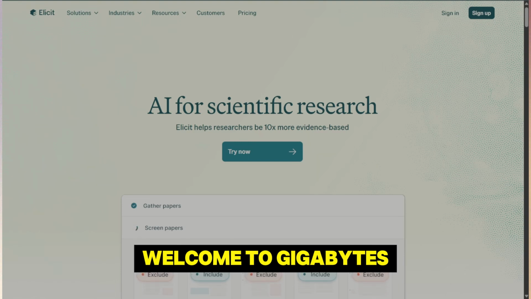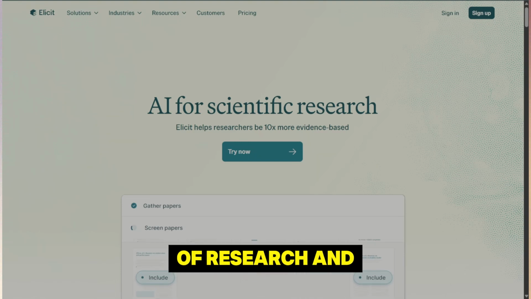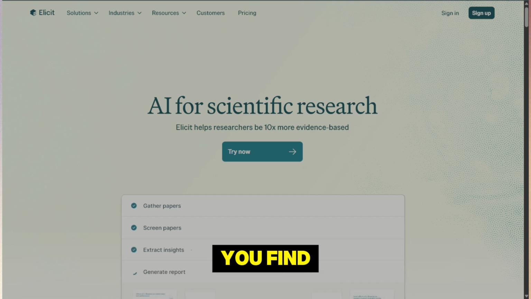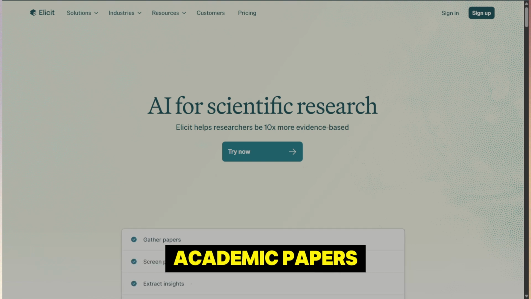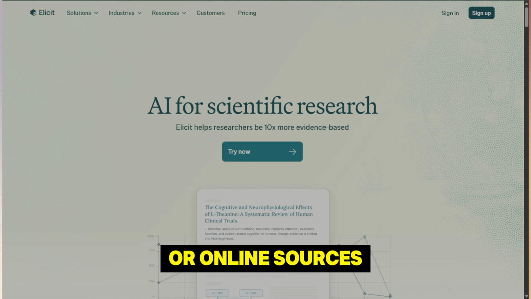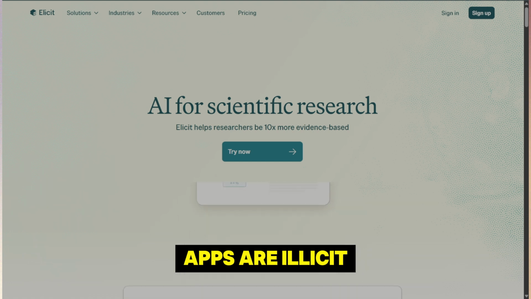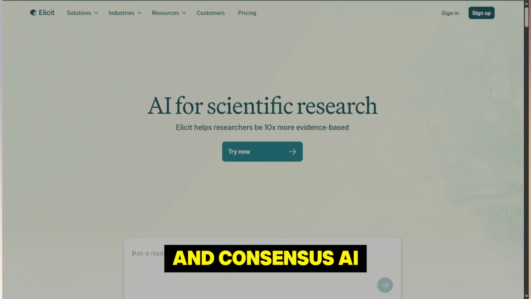Welcome to GigaBits. In today's age of research and content creation, having an AI tool that helps you find, summarize, and evaluate academic papers or online sources is more valuable than ever. Two of the most talked about apps are Elicit and Consensus AI.